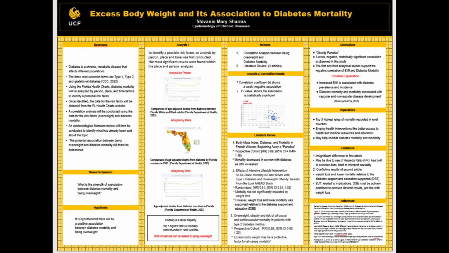The results conflict with the results of this study. It was found that the mortality is not significantly impacted by weight loss. However, weight loss and lower mortality was supported relative to the diabetes support and education. The third study looked at overweight, obesity, and risk of all-cause and cardiovascular mortality in patients with type 2 diabetes mellitus. It was a prospective cohort study that used the risk ratio as a method of association. It was found that excess body weight may be a protective factor for all-cause mortality.